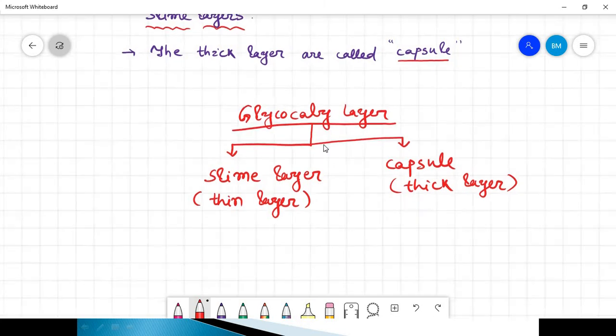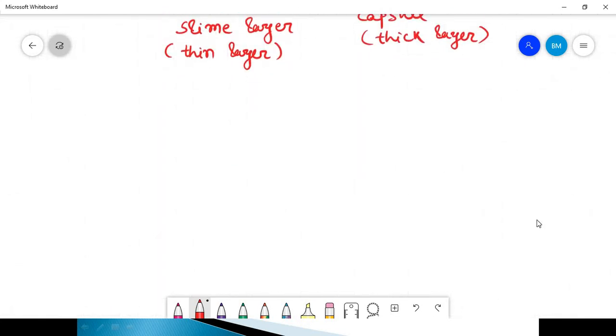Now come to the second layer, that is the cell wall. After the glycocalyx layer, the second one is the cell wall.